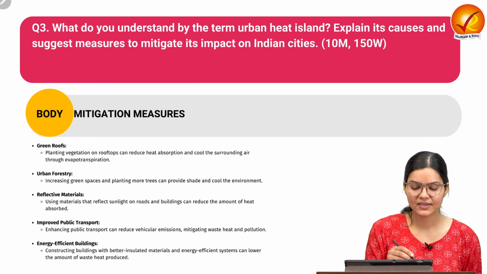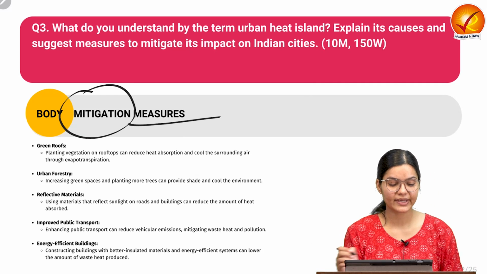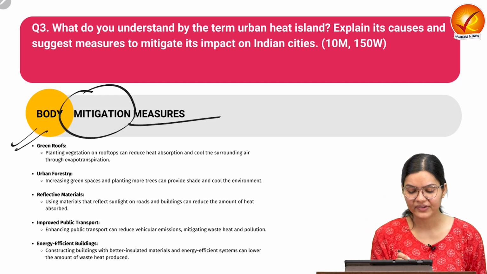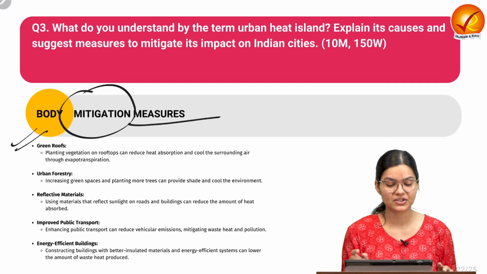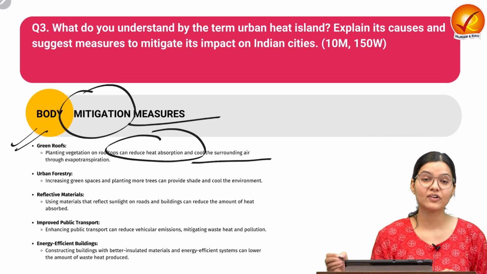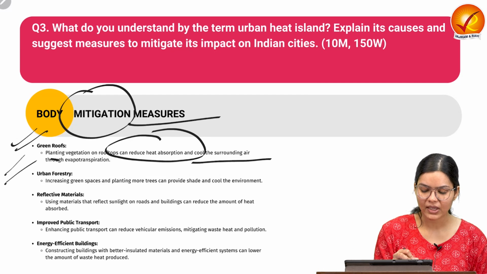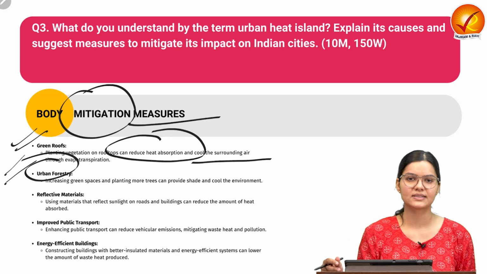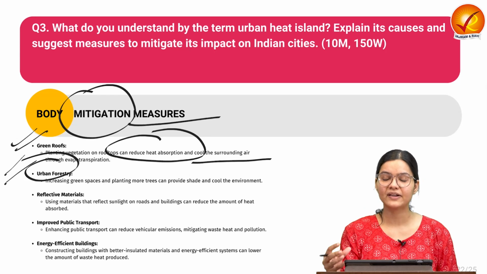Now let us discuss what mitigation measures we can take in this direction. We can have green roofs on the buildings. For example, if we have a green top, like plantation or green vegetation there, it can reduce the heat absorption and have a positive or cooling effect on the surroundings. We can also adopt urban forestry. In Telangana, they have adopted the Miyawaki system, which is significantly reducing the heat and the urban heat island effect there.